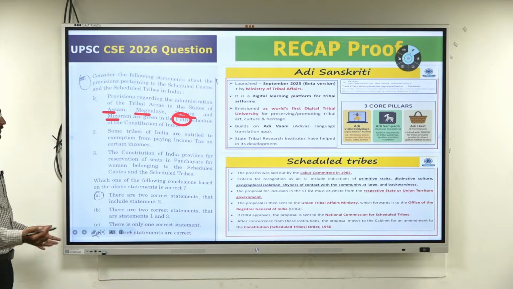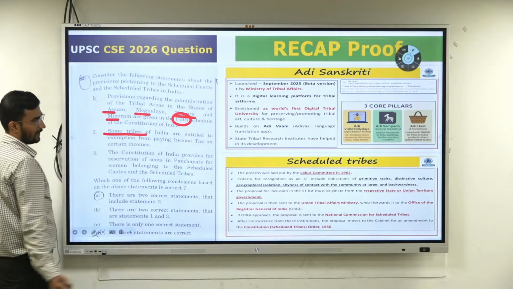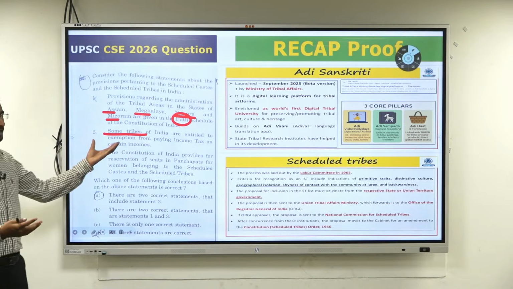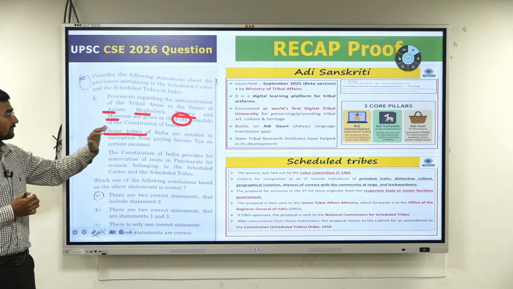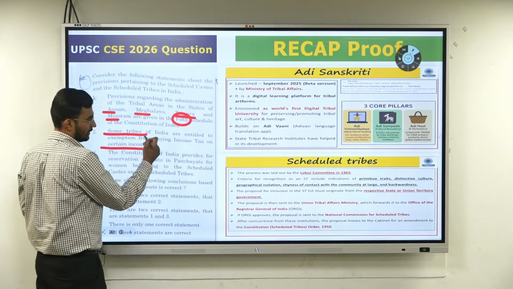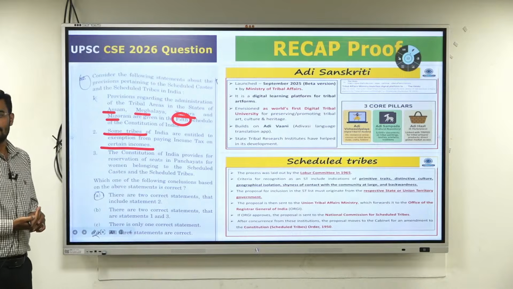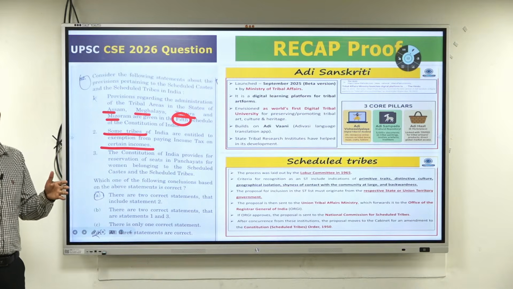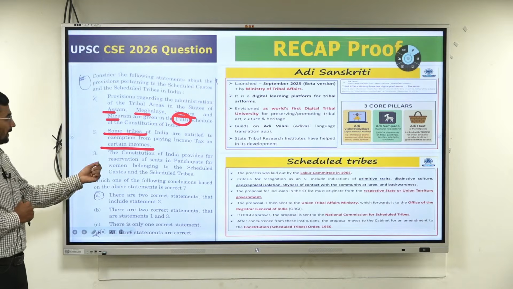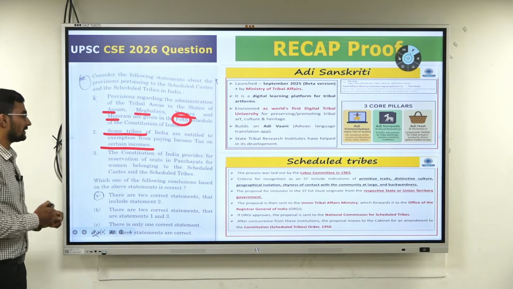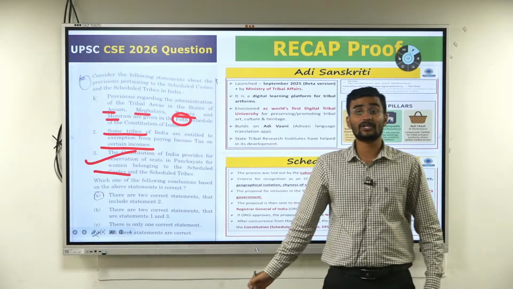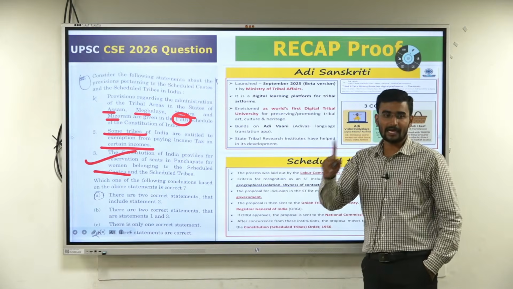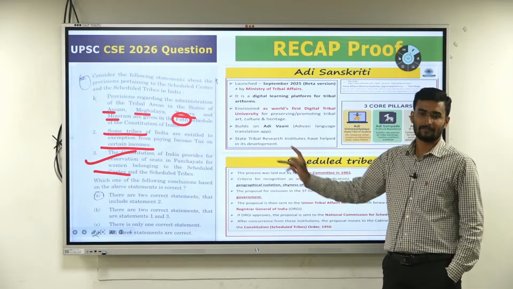First one wrong. Second one, some tribals of India are entitled. Some means more generalistic, so being right is more likely. Some tribals of India are exempted from paying income tax. Yes, okay. Now notice this, Sikkim does not have IT. I have said this, the IT-free state is Sikkim. Third one, the Constitution of India provides for reservation in panchayats. Obviously yes, one-third reservation for ST. CSAT, Panchayat Extension of Scheduled Areas Act of 1996. RCBL first chapter, or first topic, PESA 1996.